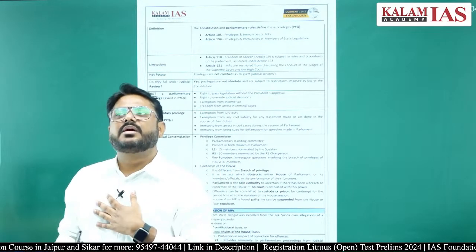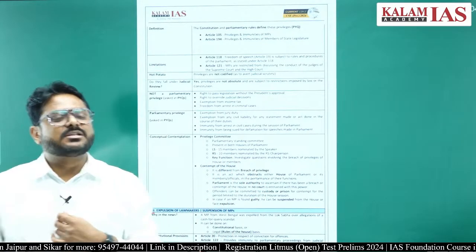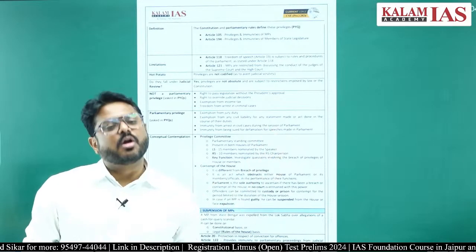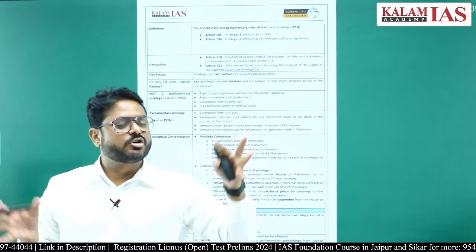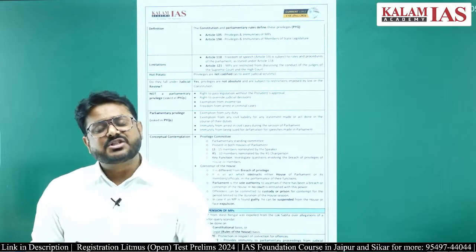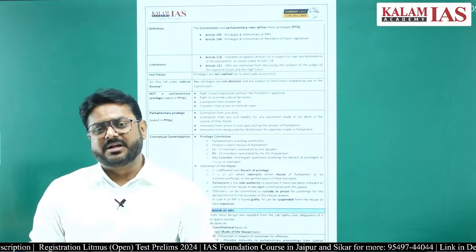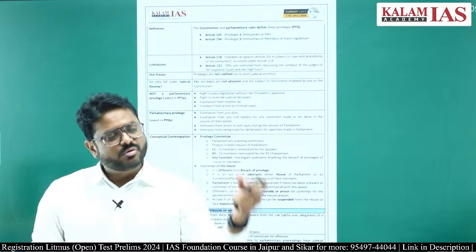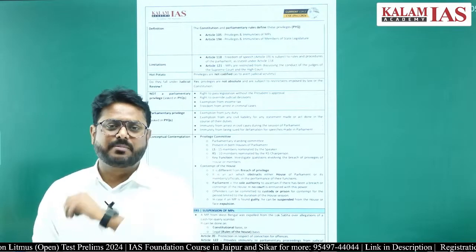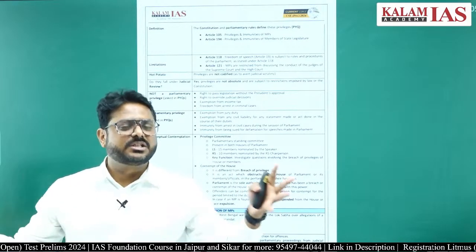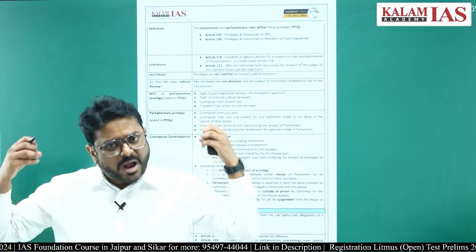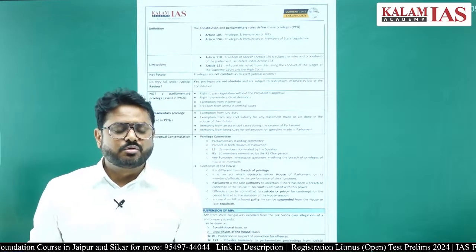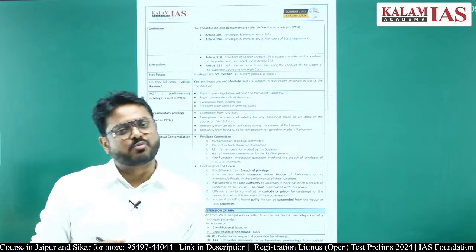Disqualification happens when the person has not followed the Constitution of India, because there are certain provisions written in the Constitution which have to be followed to become a member of parliament. If that is not followed, the person will be disqualified. For example, a person has to be a citizen of India to become a member of parliament. So, if a person has lost citizenship, in that case the person will be disqualified.